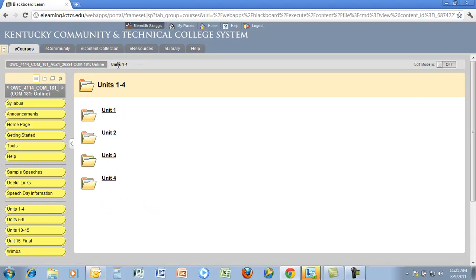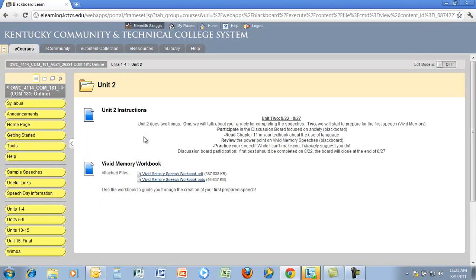Let's check out a couple more so you can see what I'm talking about with the discussion board. In Unit 2, you have a discussion board that you need to participate in. But Unit 2 doesn't start until August 22nd. So it will probably be August 21st or August 22nd before that discussion board appears. If it's August 22nd and there's something missing from the list, then you need to let me know. But wait until that unit date begins before we start to get too anxious about it.